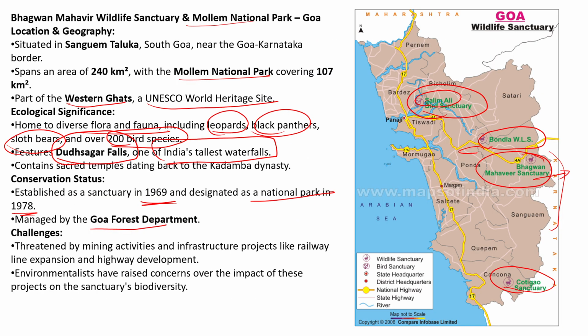So the Bhagwan Mahavir Wildlife Sanctuary has the Mandovi River flowing through it, so it has the Dudhsagar waterfall. Try to remember this: Dudhsagar waterfall is on the Mandovi River, and Jog Falls is on the Sharavati River.